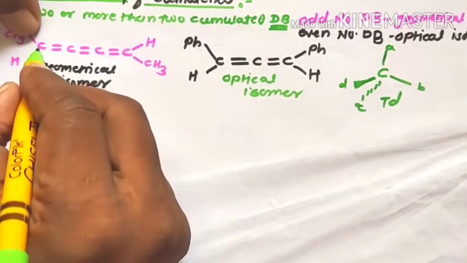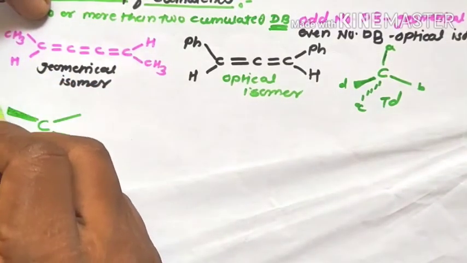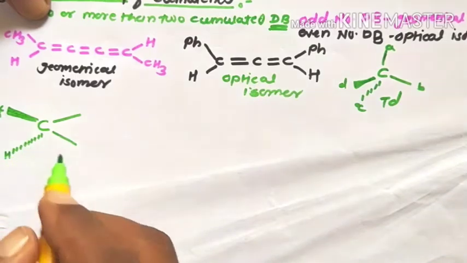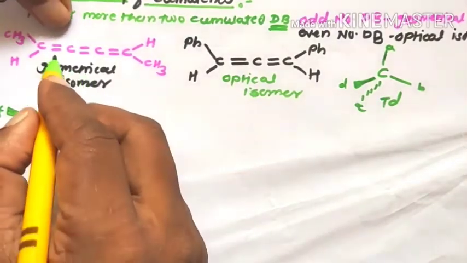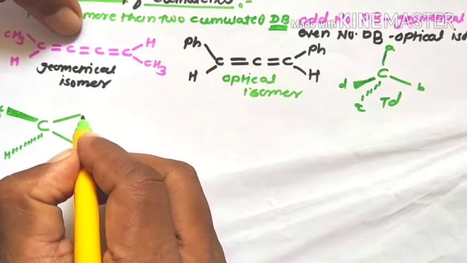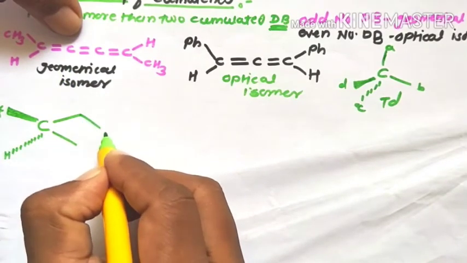Okay, like this carbon atom, if we consider these groups, CH3 and H, then this is bonded with the second carbon atom, again with on-plane groups.